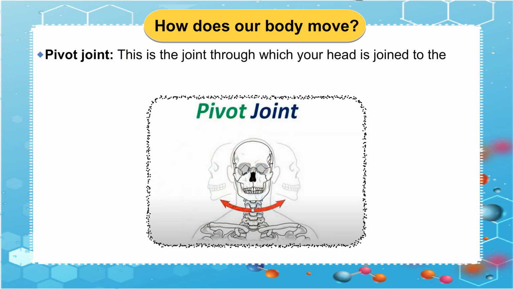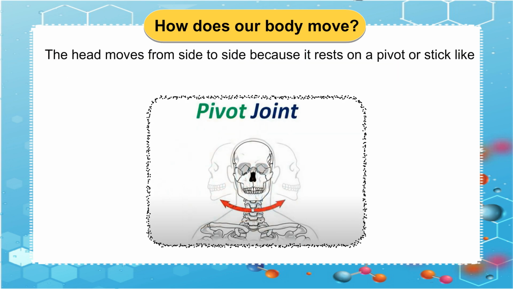Pivot joint. This is the joint through which your head is joined to the neck. The head moves from side to side because it rests on a pivot or stick-like structure.